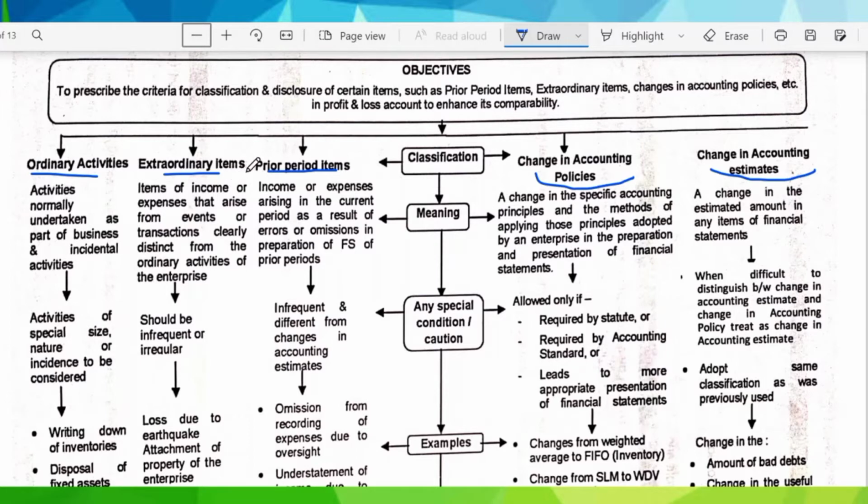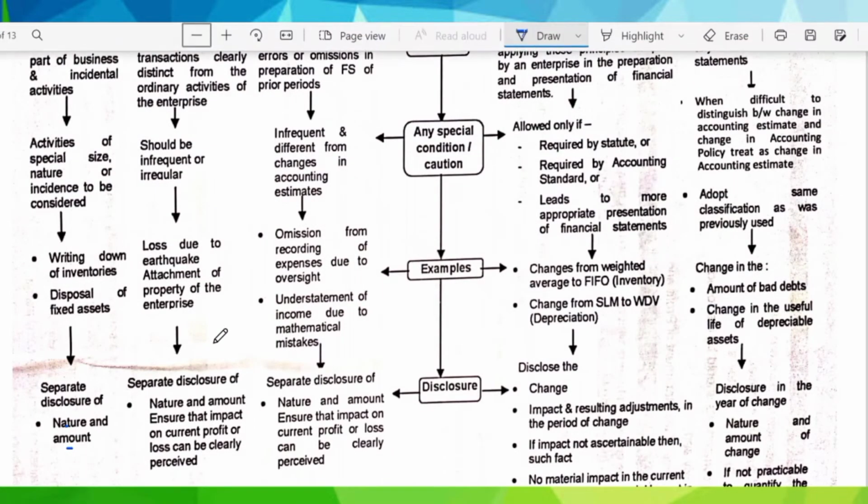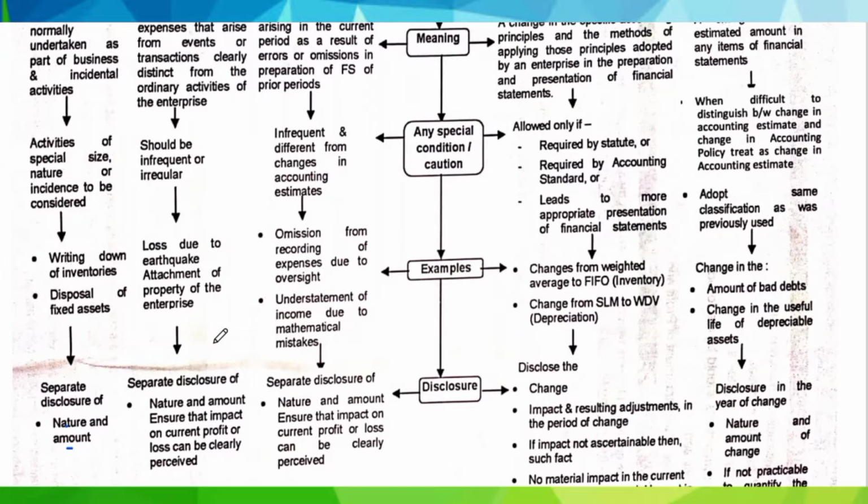Which are extraordinary items? Items of income or expense that arise from events or transactions clearly distinct from that of ordinary activities of the enterprise. You can say any activities which are not ordinary activities can be termed as extraordinary activities. Since they are clearly distinct, they are not expected to occur frequently and are irregular. Some examples of extraordinary activities can be loss due to earthquake or tsunami, attachment of property of the enterprise by the government, loss sustained as a result of enemy action, or fire in the factory.